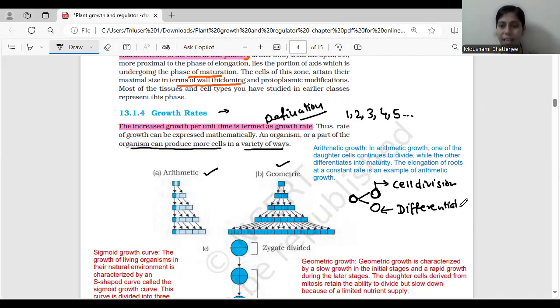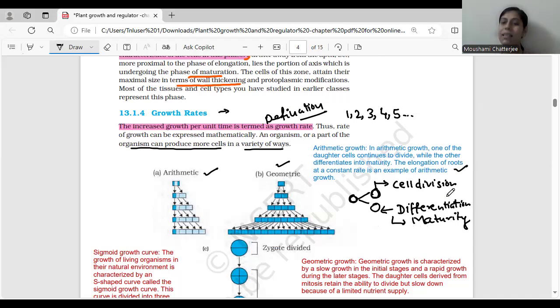Okay, differentiation is the term used when the temporary cells or you can say meristematic cell gets converted into permanent cell. That is differentiation. And finally, it turns into a mature plant or it undergoes maturity. I hope this is absolutely clear. So one cell is going to divide, the other one is going to undergo differentiation and maturity. So where do we see this?